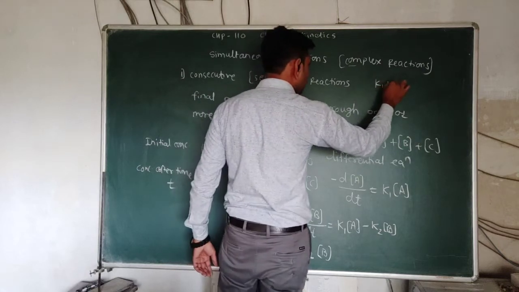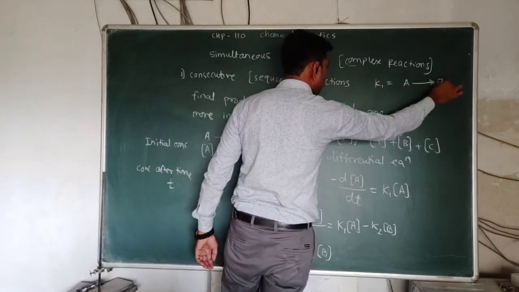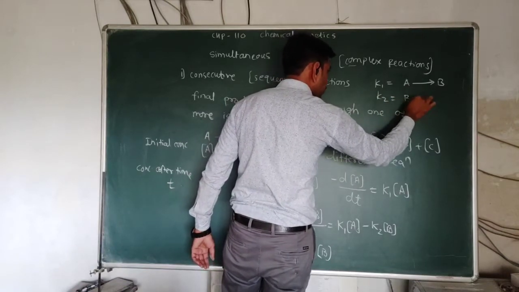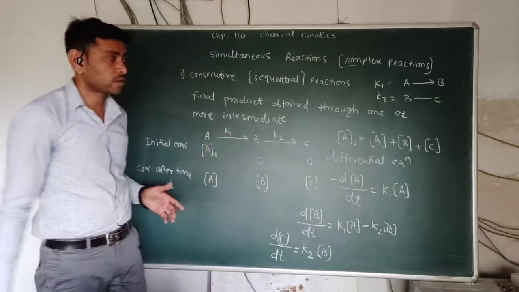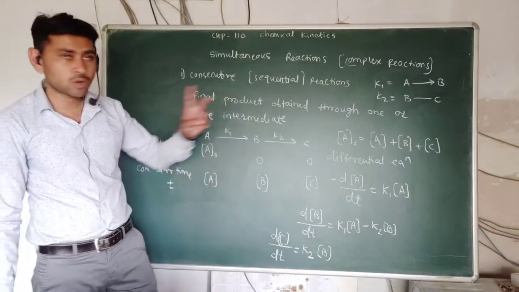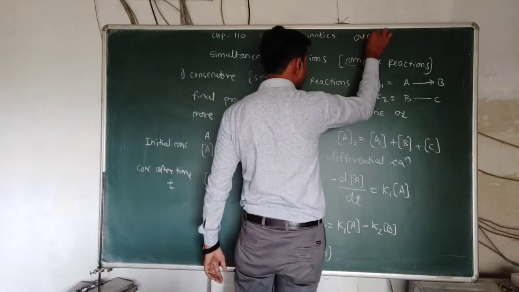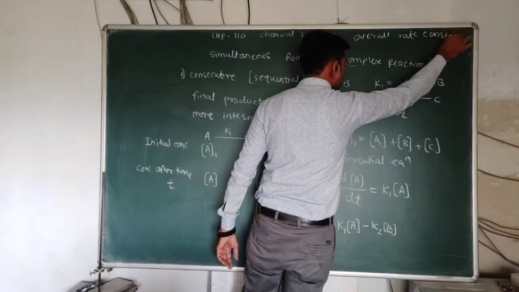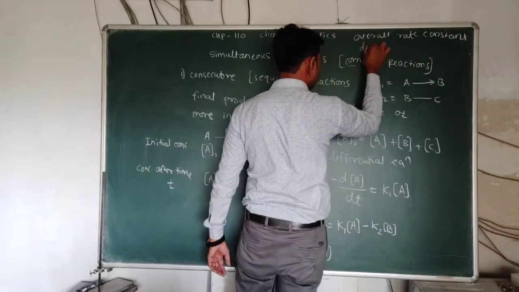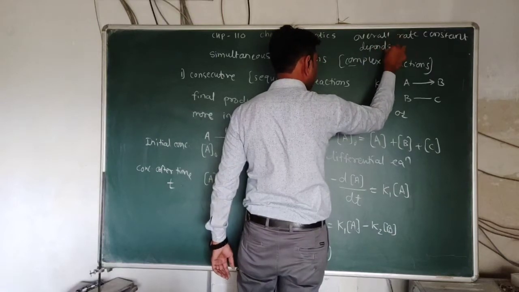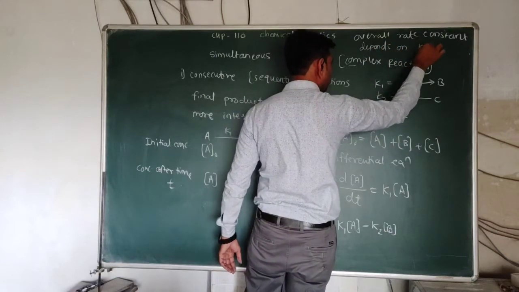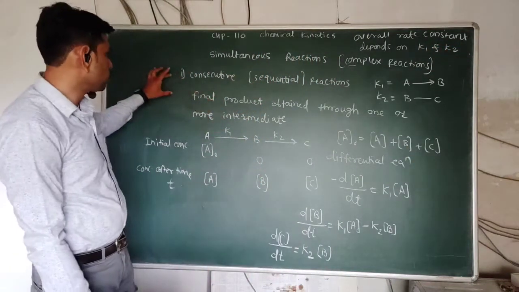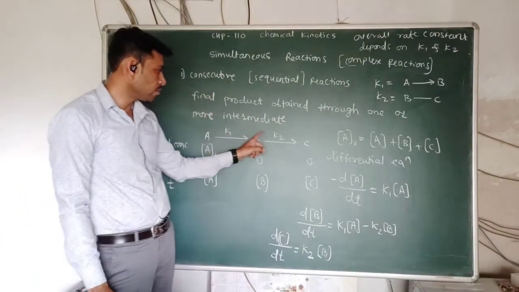K1 is the rate constant for conversion of A to B, and K2 is the rate constant for conversion of B to C. These are two different rate constants, and the overall rate depends on the magnitude of K1 and K2. So the final product is formed through intermediate B.